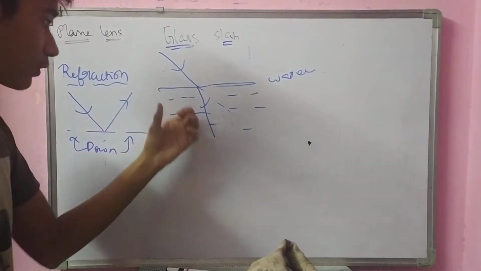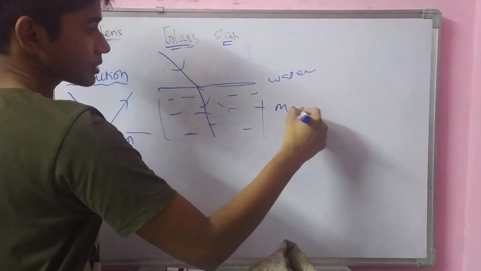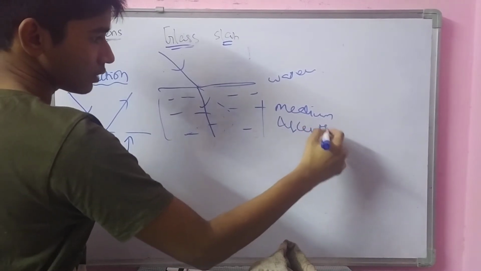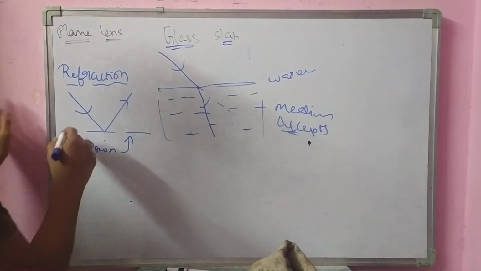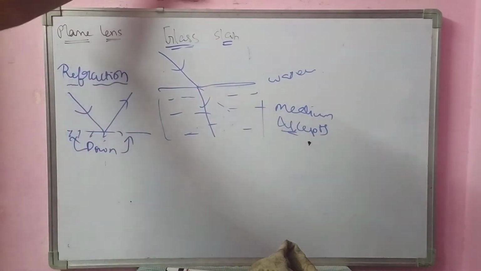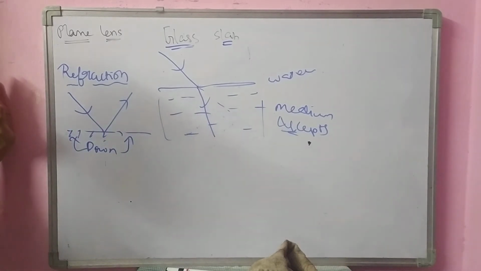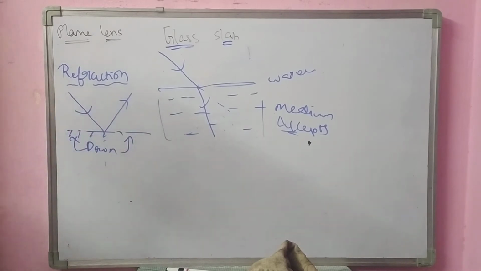This medium accepts the light to enter into it. But this obstacle medium, I am taking this wall. Will this wall allow the light to enter into it? No, it will make the light reflect back, like in the case of a mirror.